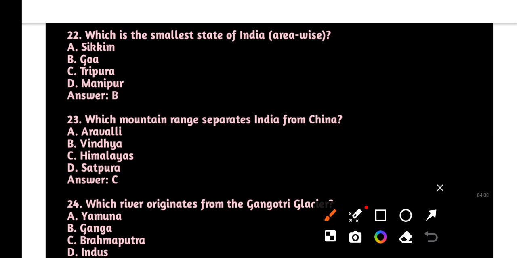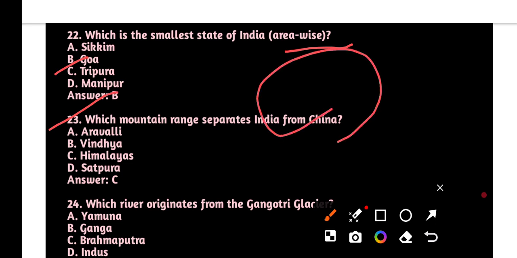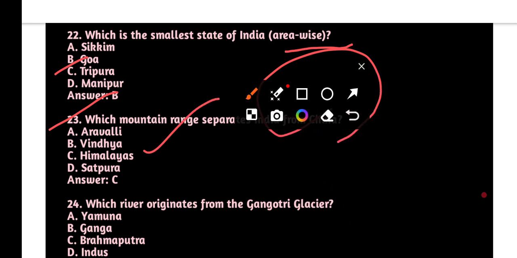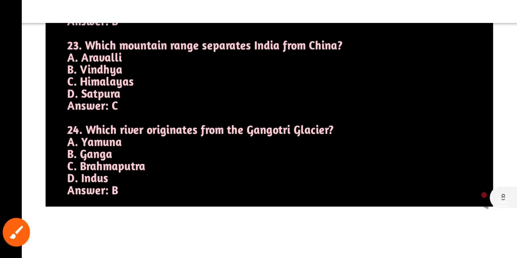Next one, which is the smallest state of India? Important to know, that is Goa, according to area wise. Next one, which mountain range separates India from China? That is C, that is Himalayas. Next one, which river originates from the Gangotri glacier? That is Ganga.